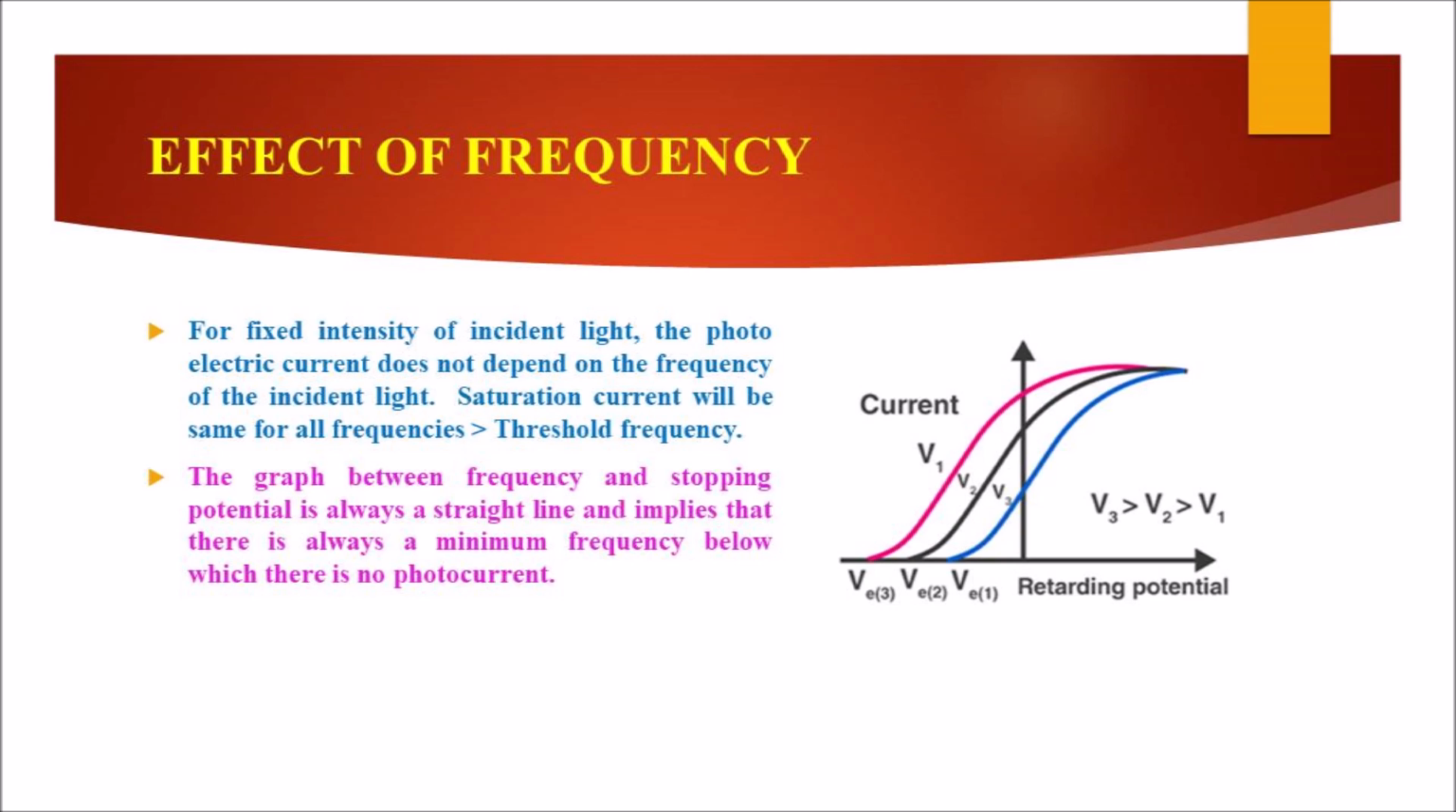For fixed intensity of incident light, the photoelectric current does not depend on the frequency of incident light. At that time, saturation current will be same for all frequencies greater than the threshold frequency. The graph between frequency and stopping potential is always a straight line and implies that there is always a minimum frequency below which there is no photocurrent. That frequency is called threshold frequency.